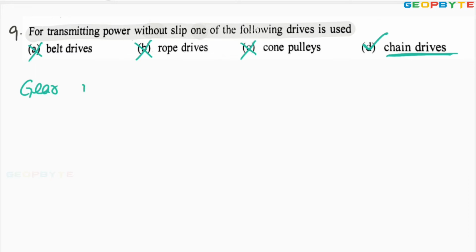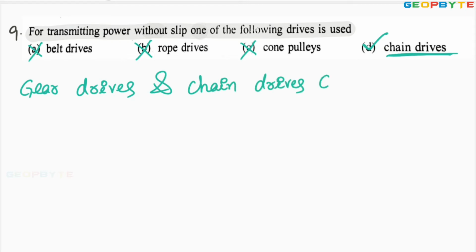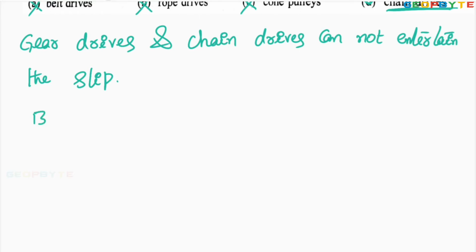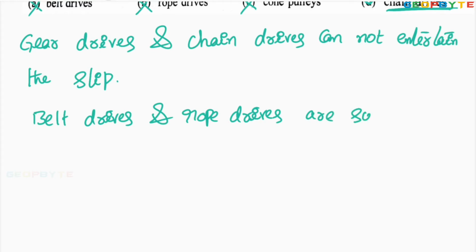Gear drives and chain drives cannot entertain the slip, whereas belt drives and rope drives are suffering from slip.